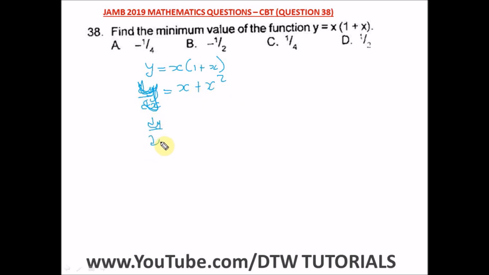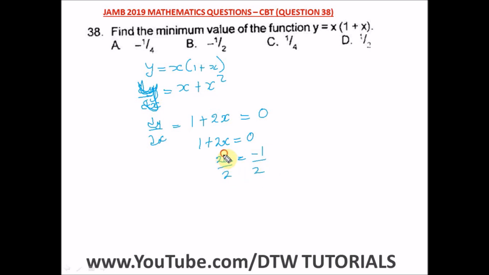Then our dy/dx will be the differentiation of x, which is 1, plus the differentiation of x squared, which will be 2 times x raised to the power 1, which we can just leave. So this is the differentiation, and we equate this to 0. Let us find our value of x at the minimum value. From here we have 1 plus 2x is equal to 0, and here 2x is equal to, take 1 to the other side, minus 1.